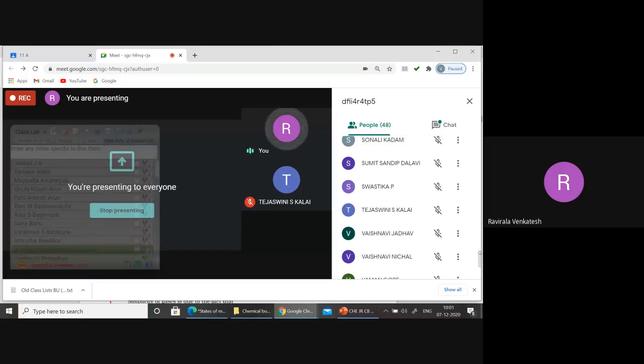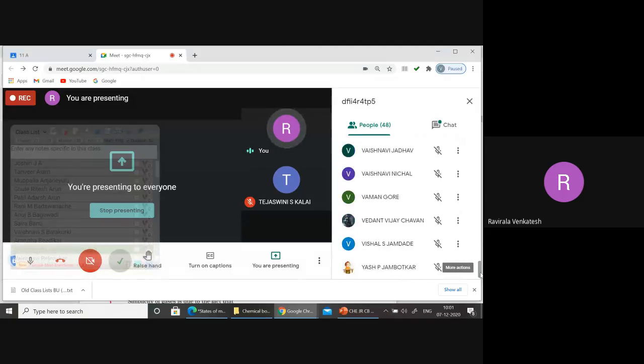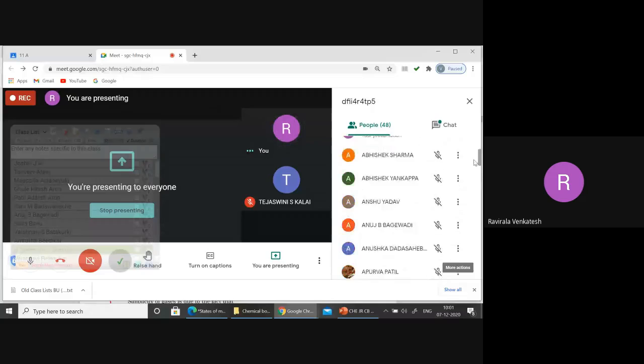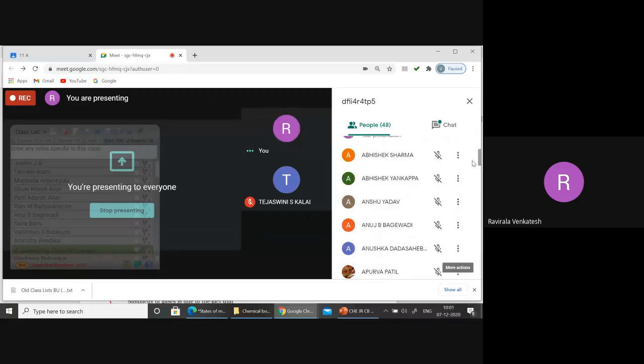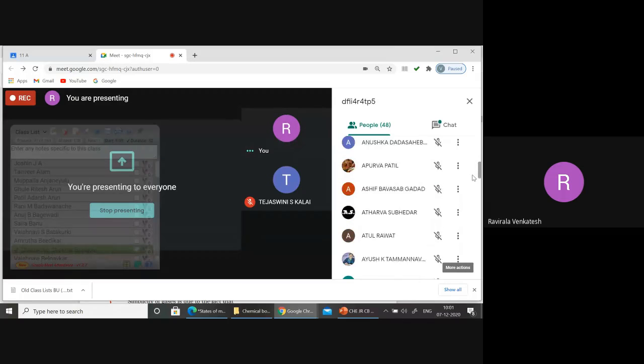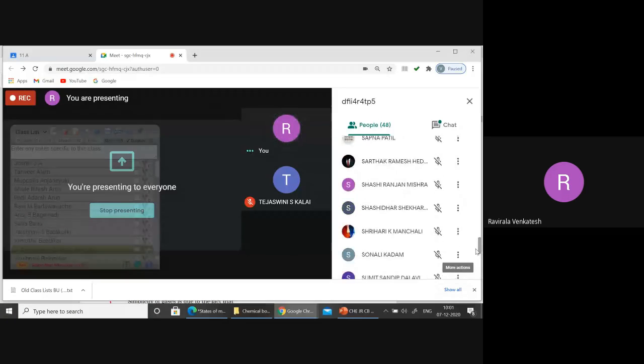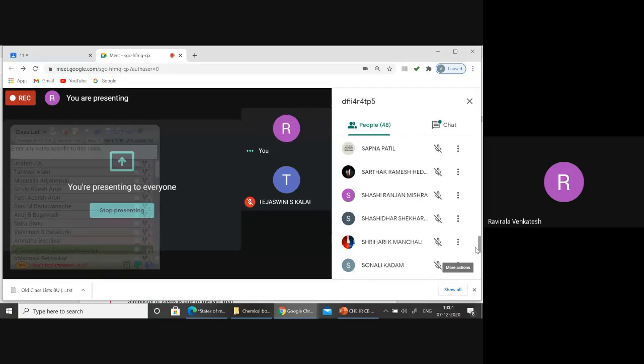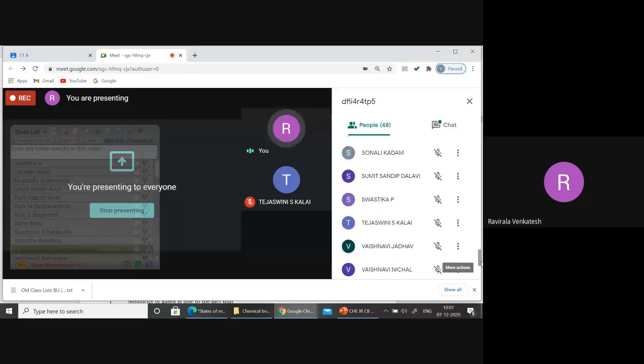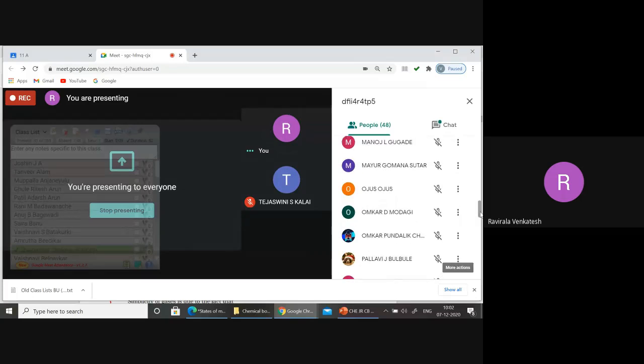I'm reading the absentee names now. Akruti absent today. Umesh absent. Triyambak absent. Suraj TU, Suraj C, both are absent.